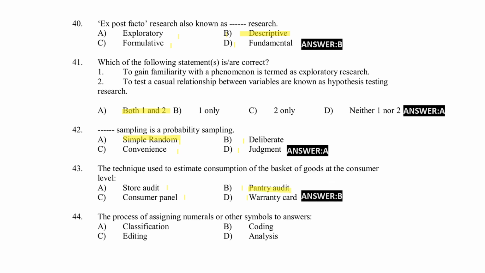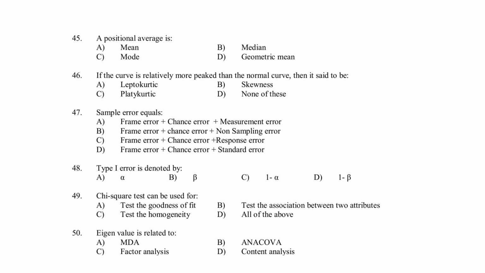Next, the process of assigning numerals or other symbols to answers. Option A, classification. Option B, coding. Option C, editing. Option D, analysis. Option B, coding is the right answer. Here, positional average is mean, median, mode, geometric mean. Right answer for the question, option B, median.